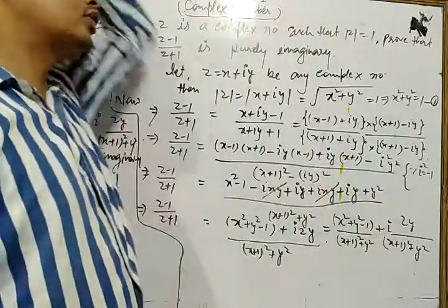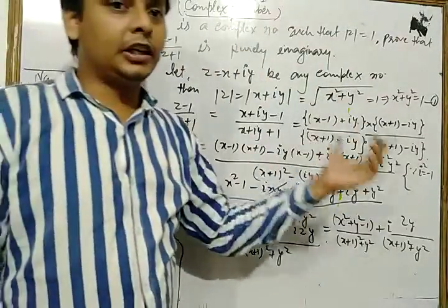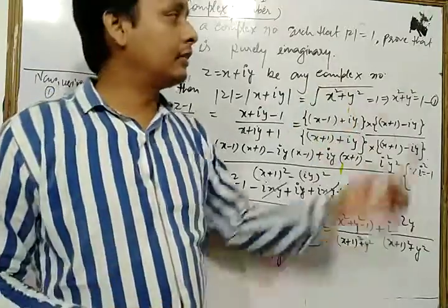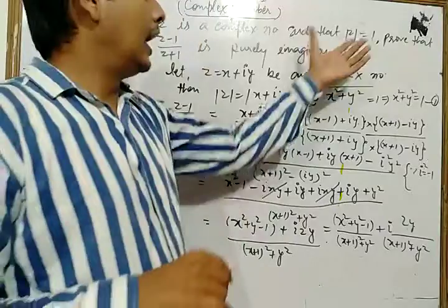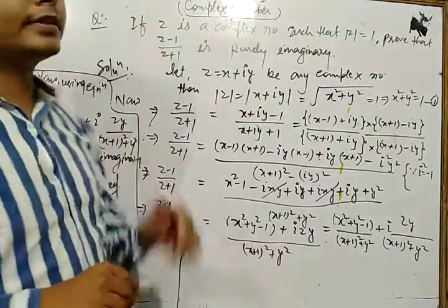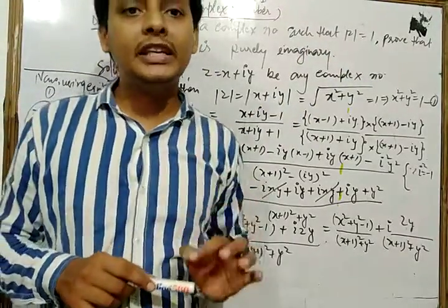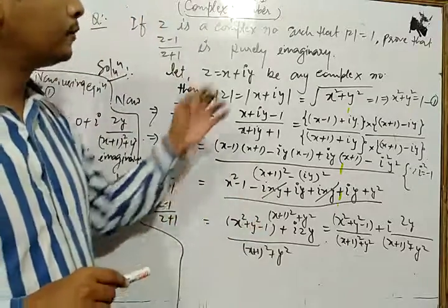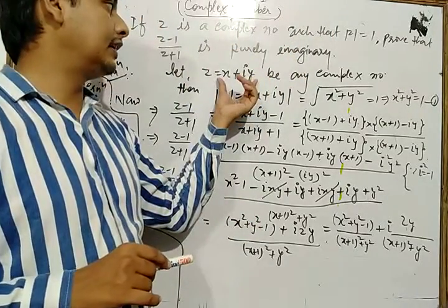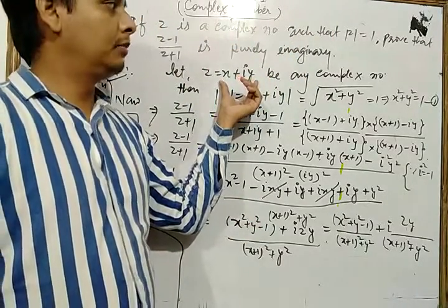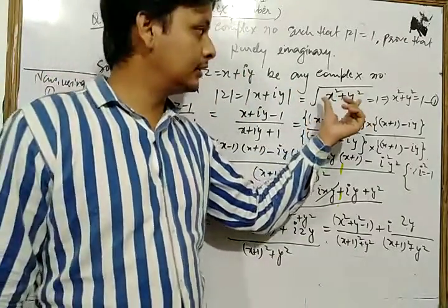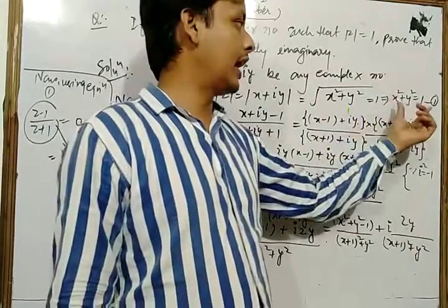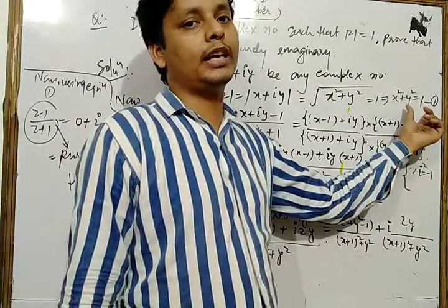Let's see once more. First of all, in the given question, z is any complex number and the modulus of z is equal to 1, and we have to show that z minus 1 upon z plus 1 is purely imaginary. So first of all, let x plus iy be any complex number. Then the modulus of z is equal to under root x square plus y square, which is also equal to 1, so we have x square plus y square as 1.